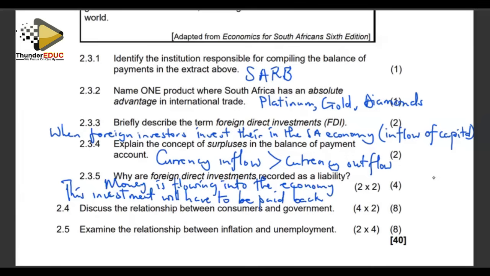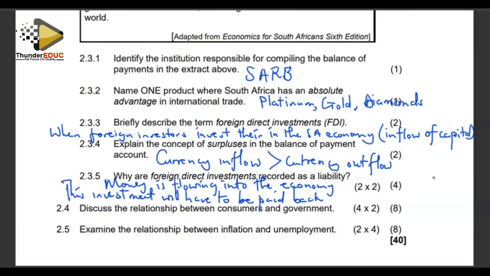In the event of borrowed capital, it means that capital will have to be paid back to the country of origin. Someone has borrowed money from a foreign country to come and invest in the country. Automatically, in the first instance, that money is flowing in, but at the end of the day, the initial investment has to be paid back to where it originated from.